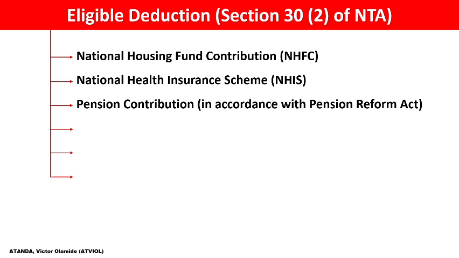If the tax authority sees that you are making this additional contribution in order to evade tax, they may decide to allow only part and not all. But in most cases, the whole amount you contributed as additional pension contribution in accordance with the Pension Reform Act may be allowed for tax purposes, depending on the discretion of the relevant tax authority.